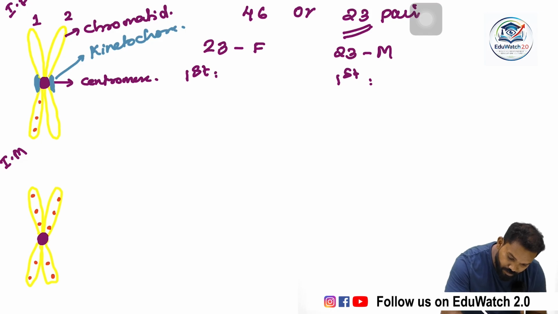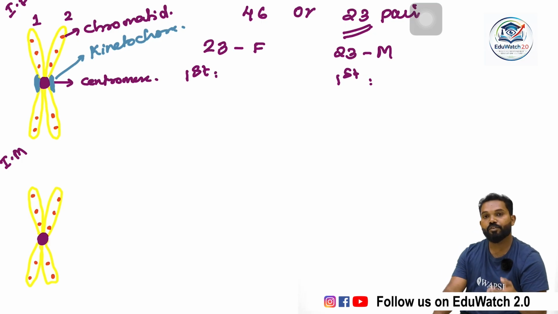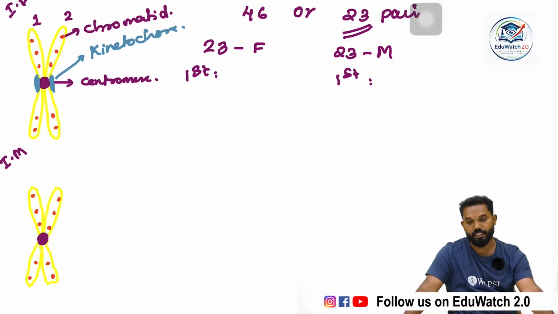Here also first, second, third, fourth, fifth. That means one chromatid of the chromosome contains 5 genes.